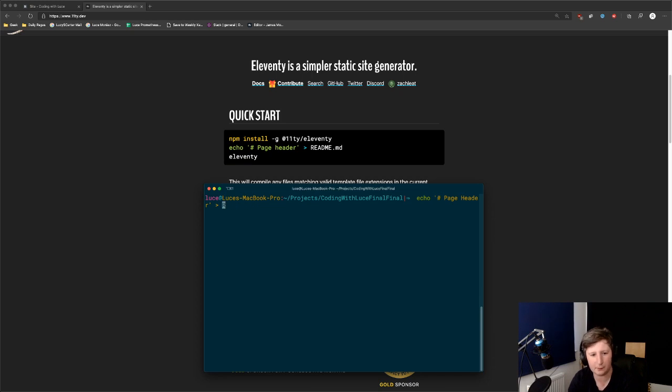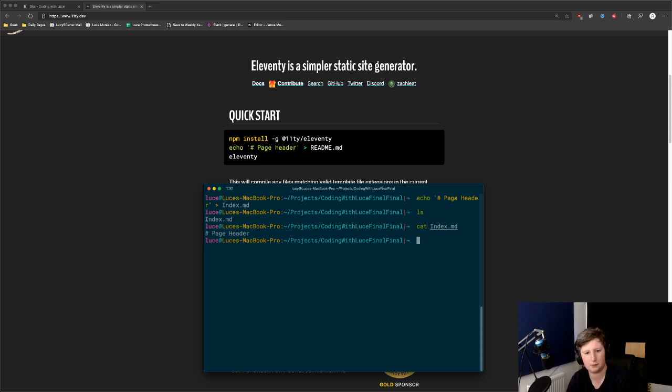We're not going to do this into README, we're going to do this into index.md. Okay, so what that's doing is it's saying, oh, that's not going to work, is it? Is it going to work? Let's just see what's in index. Oh, that worked, cool. So, if anyone's wondering, ls is just listing the contents, and then cat is just saying